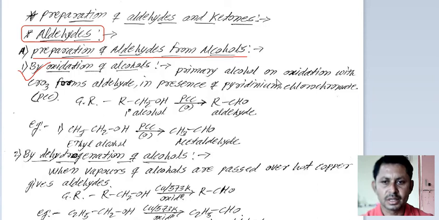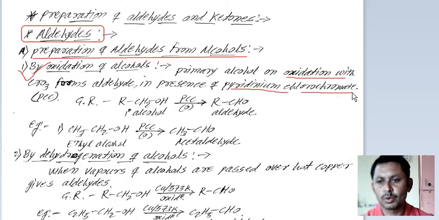Primary alcohols on oxidation with chromium trioxide in the presence of pyridinium chlorochromate, that is known as PCC, form aldehydes. In the general reaction, when a primary alcohol, RCH2OH, is treated with PCC, on oxidation we get RCHO by removal of one hydrogen from that carbon atom and one hydrogen from that oxygen atom.